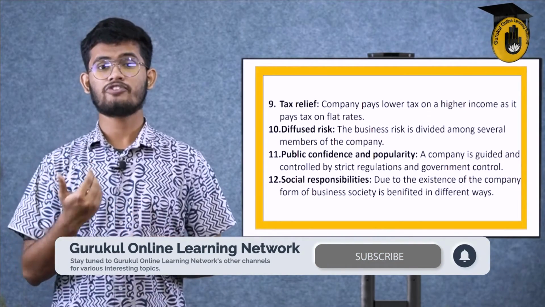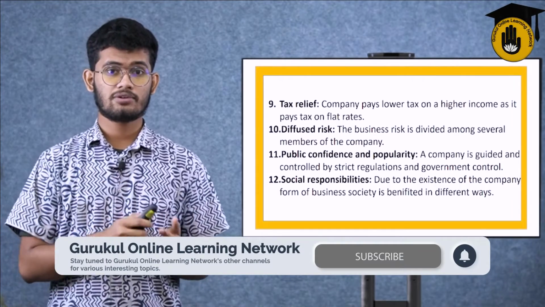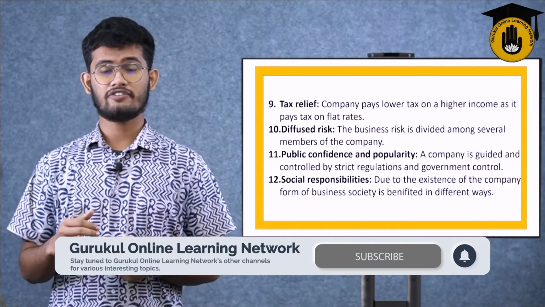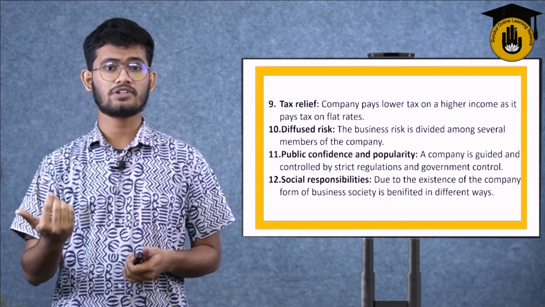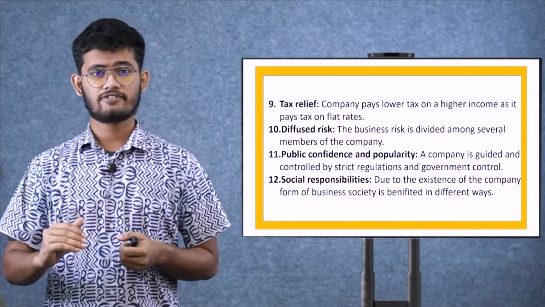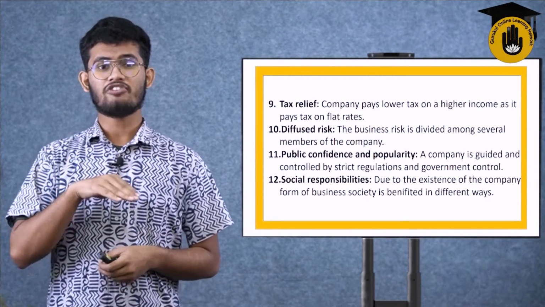No matter how much profit you're gaining, the taxation authorities will not monitor you, they'll not peek at you. They will take the tax at a flat rate. Even if your company is making a huge profit, up to 200 or 300% that year, they will be giving out the flat tax rate. Even if a company is going through a huge loss, they will still take the flat tax rate.